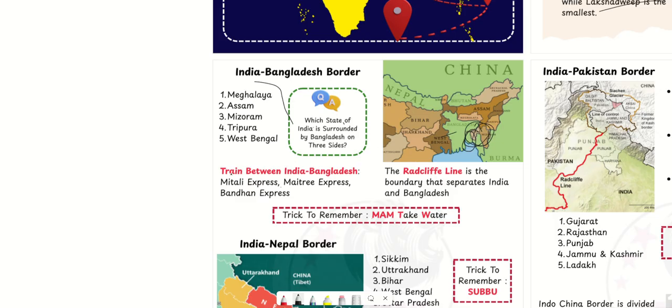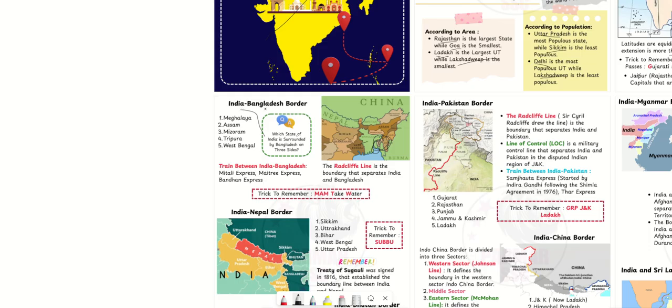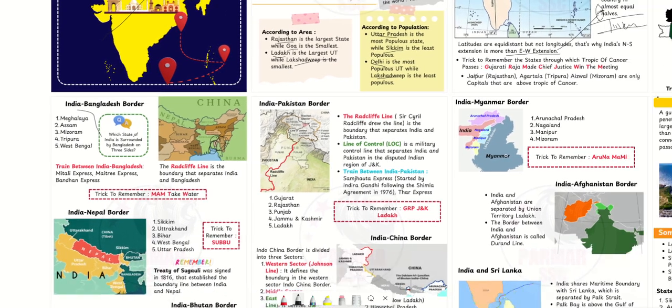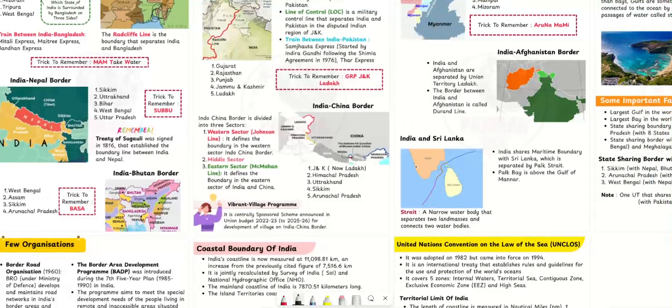Tripura. Trains between India and Bangladesh are the Mithali Express, Maitri Express, Bandhan Express. Then the border we share with Bangladesh is known as the Radcliffe Line. Now, if you see Bangladesh, that is Bachpan mein. Now comes China. Where is China? Here.